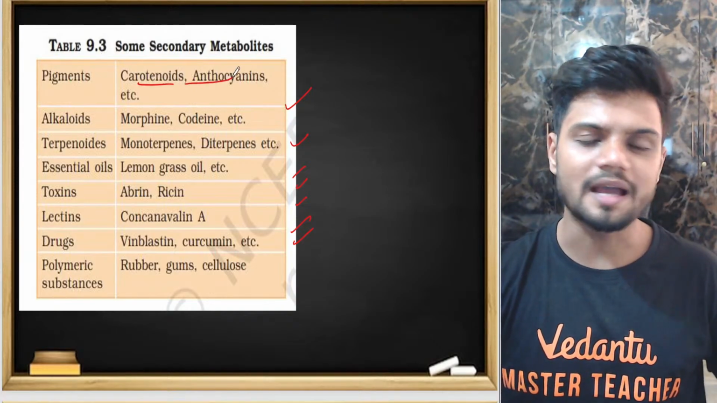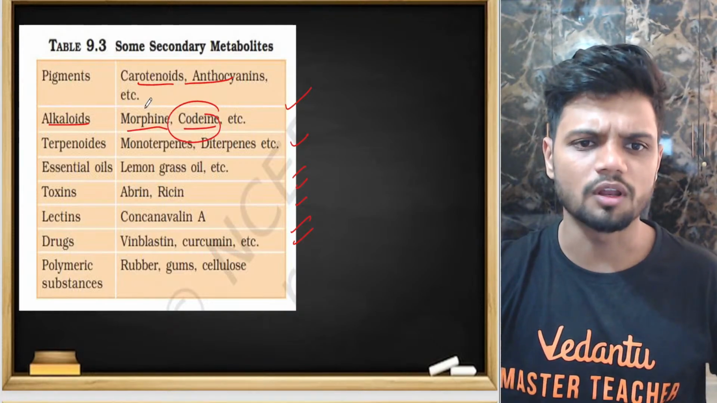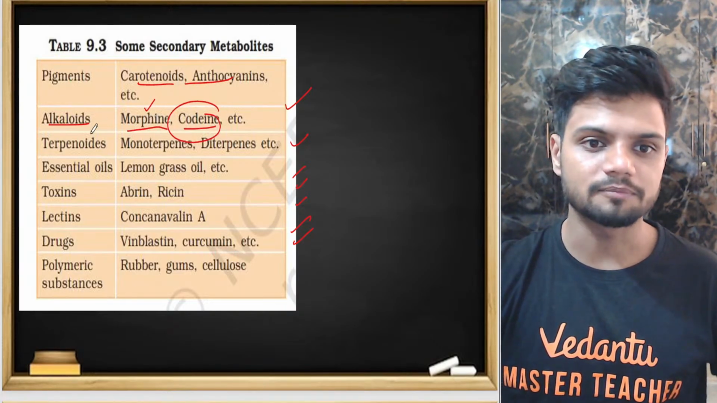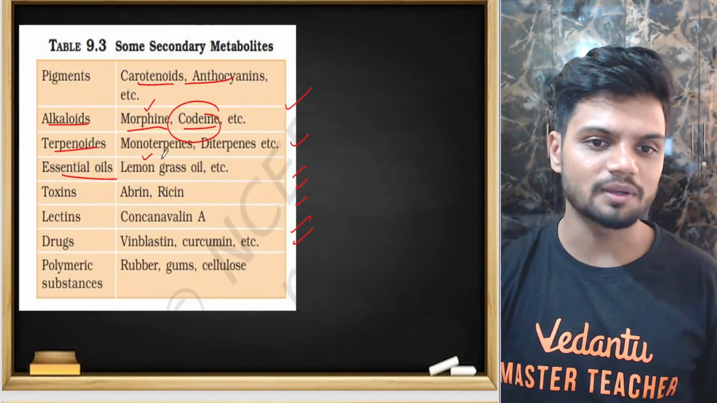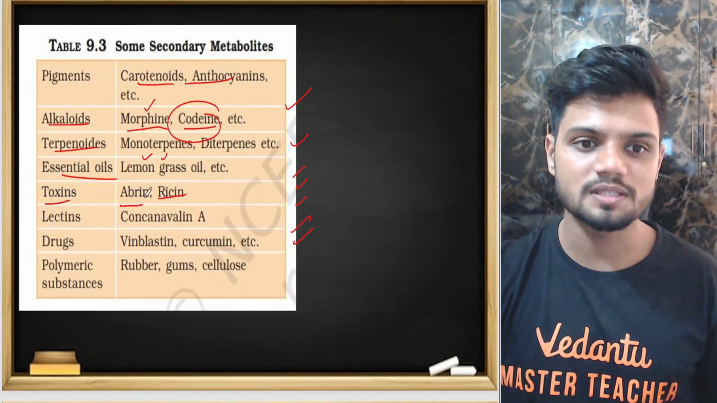Pigments: carotenoids, anthocyanin. Alkaloids: morphine and codeine. Codeine is used in cough medicine. Morphine is used to relieve pain, as in cancer treatment. Terpenoids: essential oils, which have a nice smell, like lemongrass. Toxins like abrin and ricin are toxins.